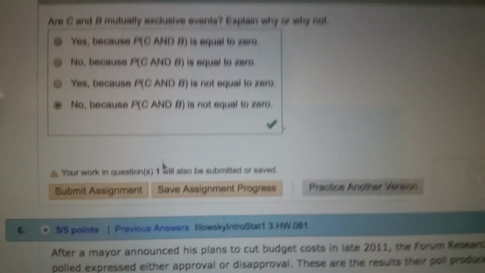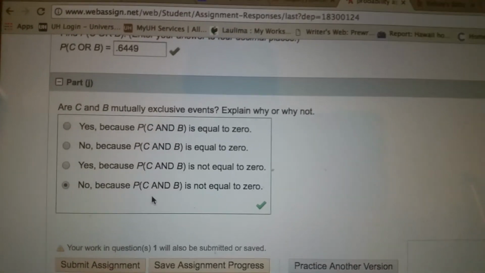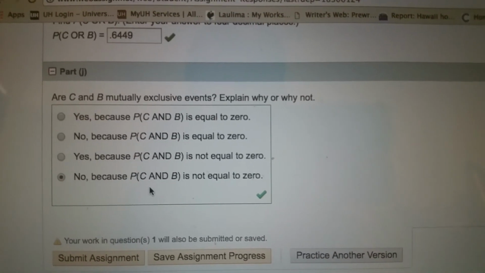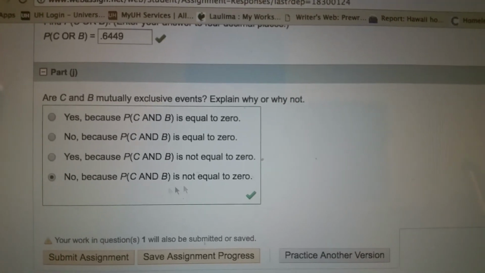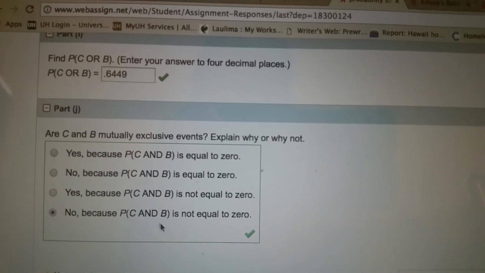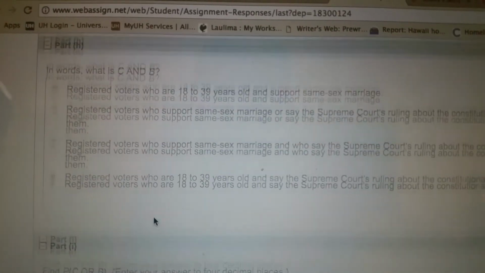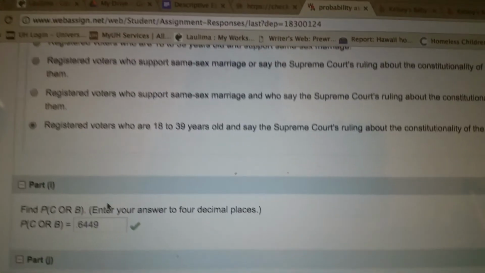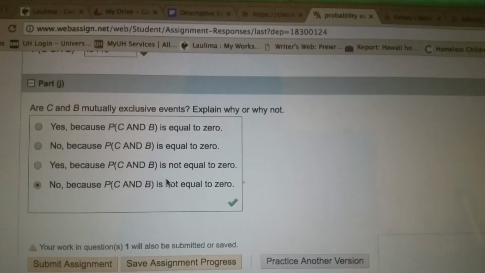Part J, which is the last part for this, and then I'm gonna stop the video and do it in increments of time because this is 15 minutes already, so we're not gonna continue. Are C and B mutually exclusive events? Explain why or why not. No, because C and B is not equal to 0. If it was mutually exclusive and you put the two of them together, they would equal 0, right? And we know that it's 0.5451. Cannot be mutually exclusive. So they are somewhat dependent on each other.